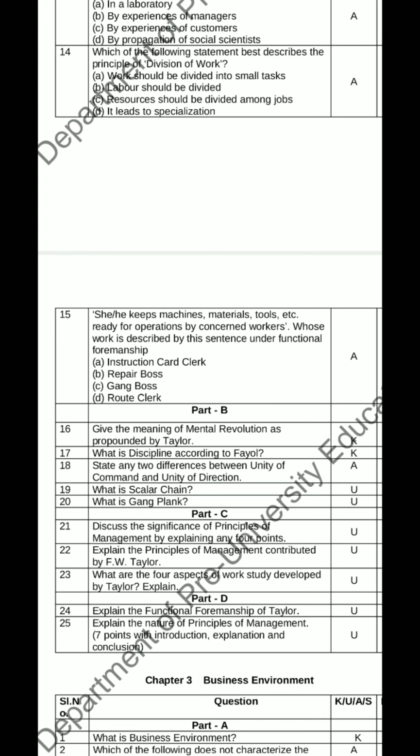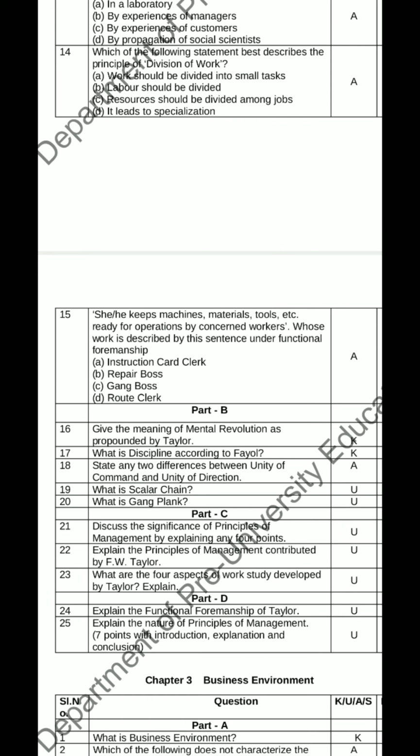According to Taylor, mental revolution means the management and workers should transform their thinking, and I should be replaced with we, and good cooperation between the management and workers, and both must realize that each one of them is very important to the organization. This is the meaning of mental revolution according to Taylor.